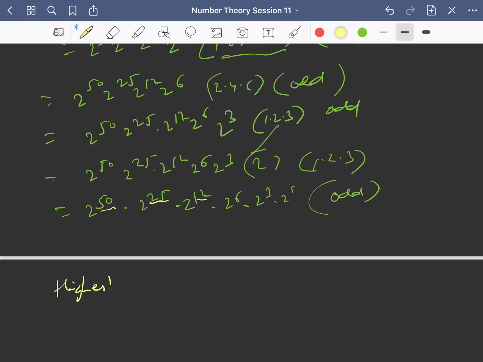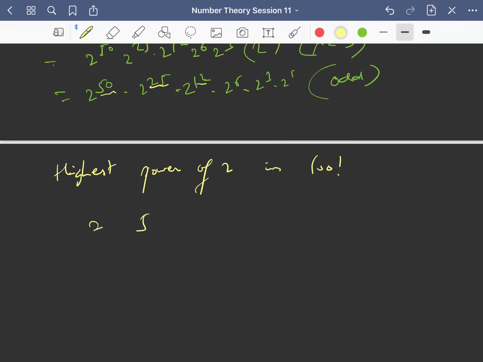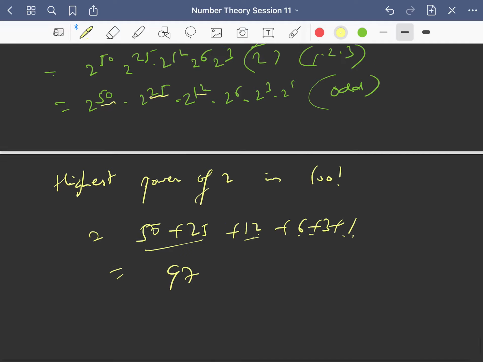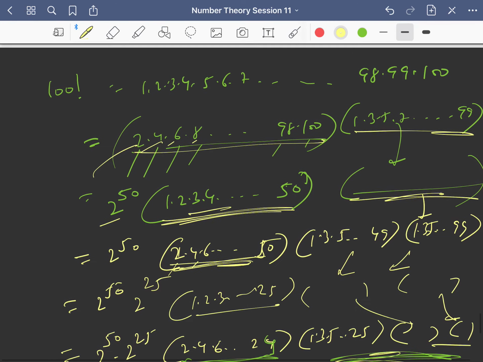So highest power of 2 in 100 factorial is nothing but 50 plus 25 plus 12 plus 6 plus 3 plus 1, right? So 75 plus 12, this is 87, plus 10, this is 97, right? So I think the question is clear to you and the solution is also very clear.